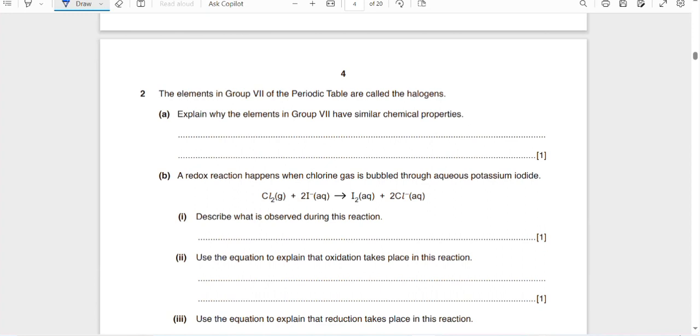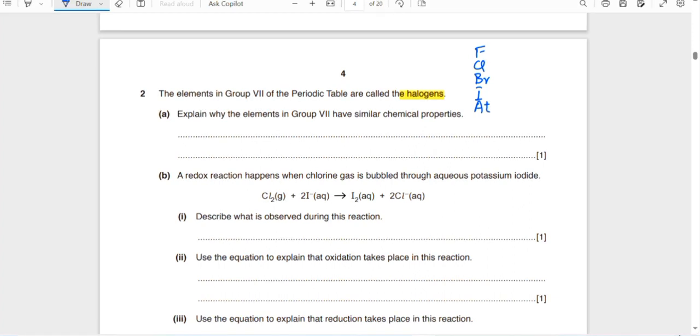The next question is, the elements in group 7 of the periodic table are called halogens. What are they called? Halogens. So group 7, which are those? You know their names are fluorine, chlorine, bromine, iodine, and astatine. The simple way to remember them.